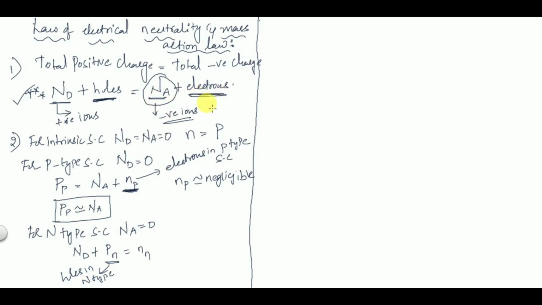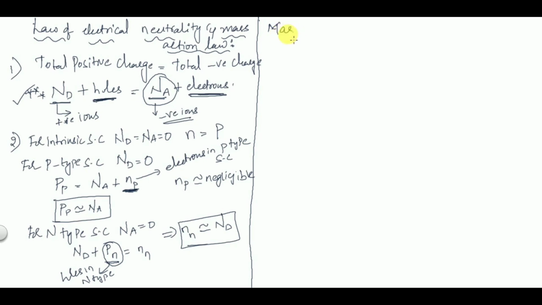Only electrons are there on the right hand side, so it will be Nn. We know that holes in n-type semiconductors are minority carriers and are negligible, so Nn is almost equal to Nd. This is from the law of electrical neutrality.